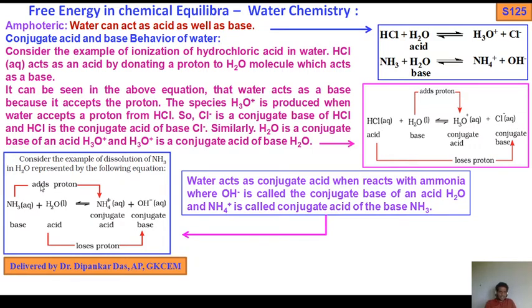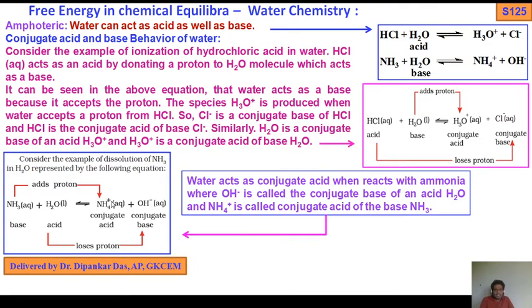Similarly here, the lone pair of nitrogen in ammonia takes up the proton of the water molecule. Nitrogen gets a positive charge because its lone pair is engaged in extracting the proton from water. So it becomes ammonium ion, and it generates OH minus ions because a proton of the water molecule is abstracted by the ammonia lone pair.